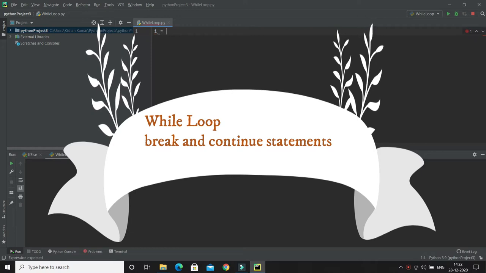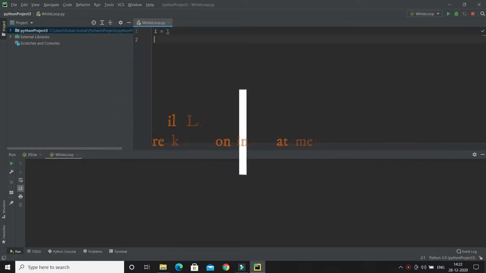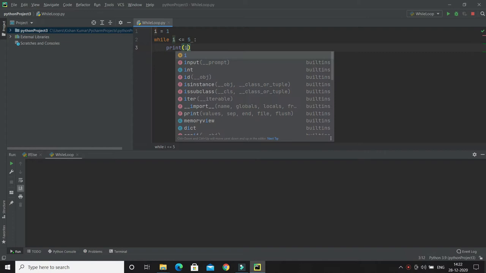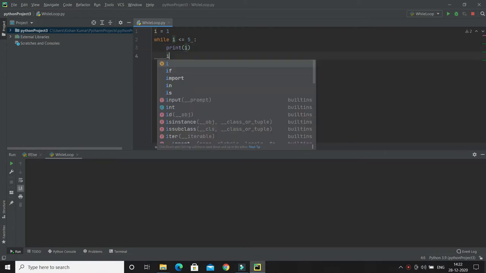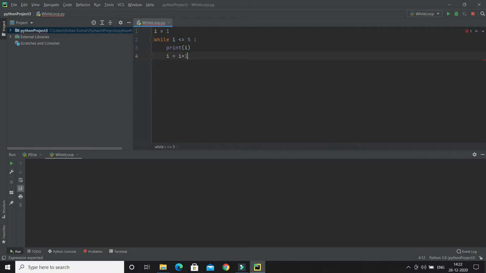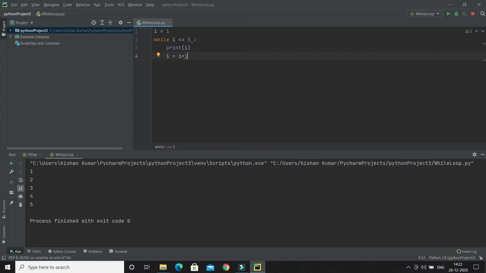Let's say I have a variable i, which I have initialized with 1, and here I am checking if i is less than or equal to 5. Then I go inside and print the value of i, and afterwards I'm going to increment the value of i by 1 every iteration. That's it. Now if I run this program, you can see it is printing 1 to 5.